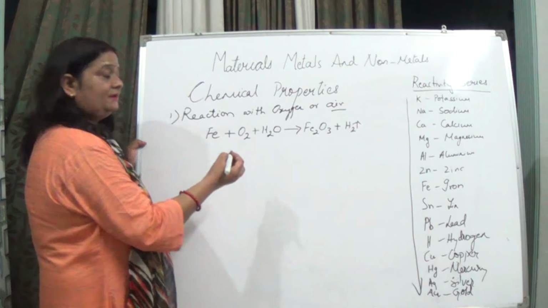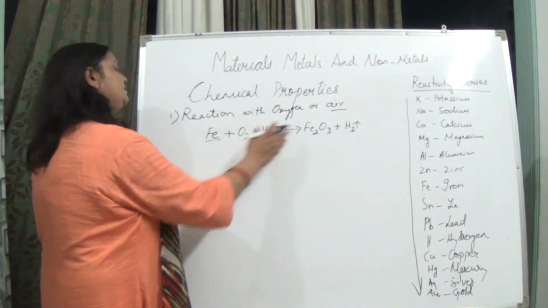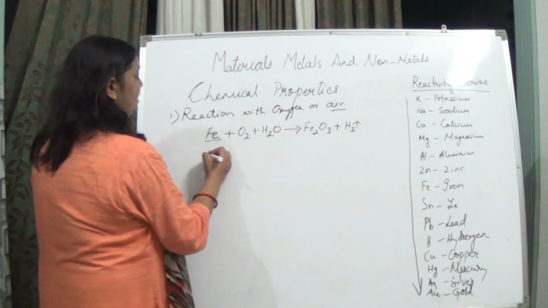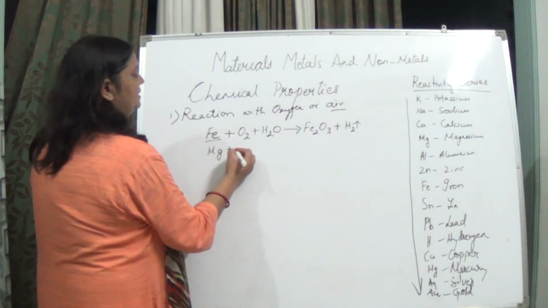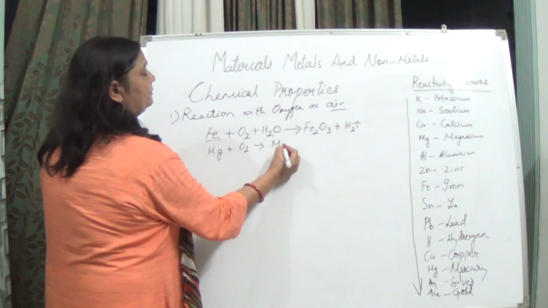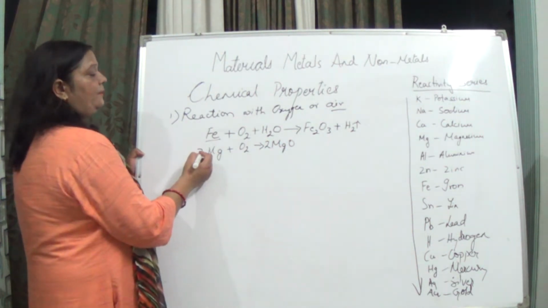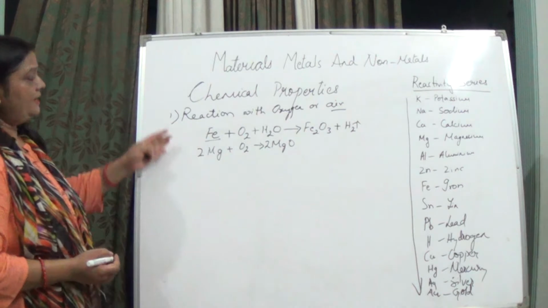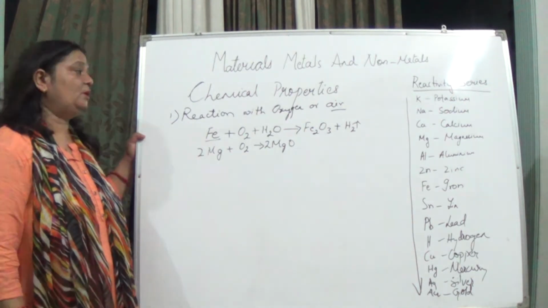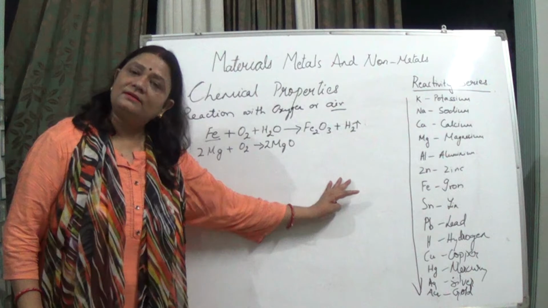Now iron is a metal, and it is basically forming an oxide when it reacts with oxygen. Now if we look at magnesium, magnesium plus O2 gives MgO, which is magnesium oxide. So here we are seeing that these metals react with the oxygen present in the air, thereby forming their oxides.